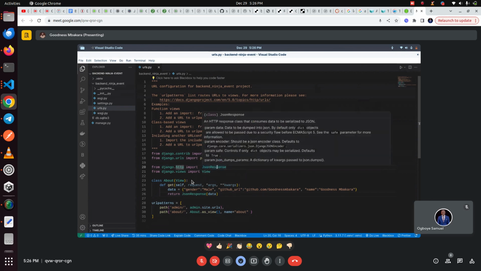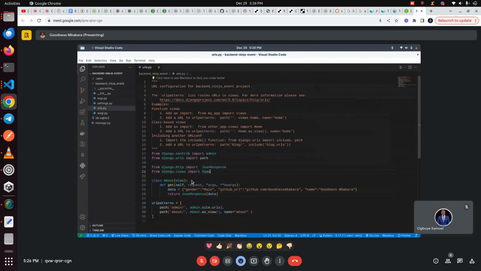They have different methods to implement everything you want. The same with the views also. The view has some special pre-written functions already for you. So when you inherit the view, you can now write get methods, put methods.